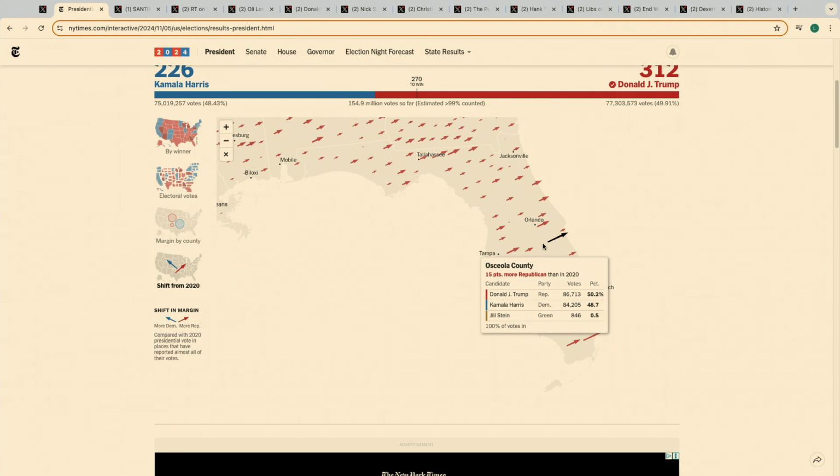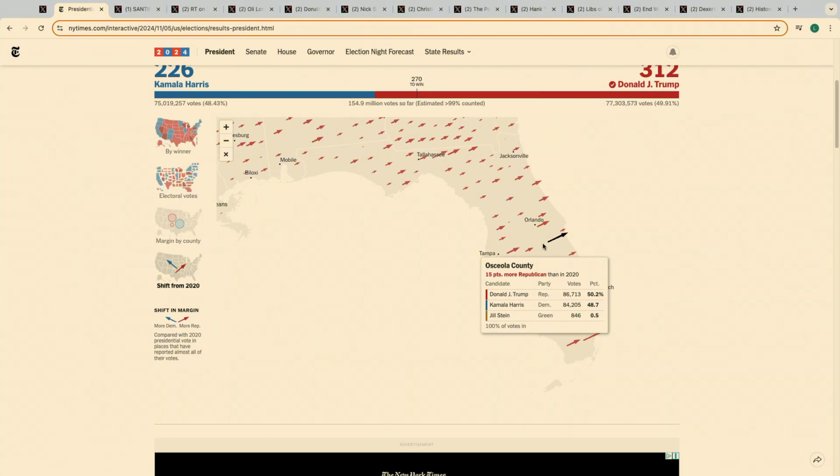But when you look at the county, this county is the most Puerto Rican county in the entire country. And not only did it shift right by 15 points, Donald Trump flipped it into the Republican column for the first time in literally decades. I think the last time that county went into the Republican column was all the way back in 2004 when Bush won it by 5.5 points. So it's been a long time, and the county's gotten more Hispanic, and he still won it by a pretty decent amount against Kamala Harris.